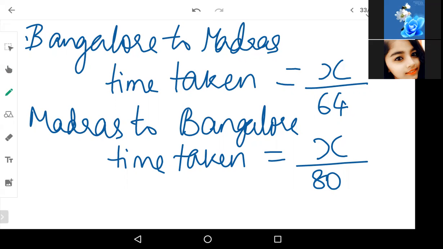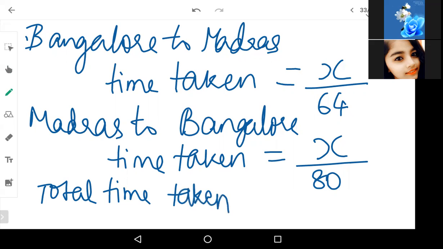What is the total time taken? Total time taken means overall for going from Bangalore to Madras and coming back to Bangalore, he is taking 9 hours. Did you all understand this part? Bangalore to Madras and Madras to Bangalore and the total time taken. Everybody understood?